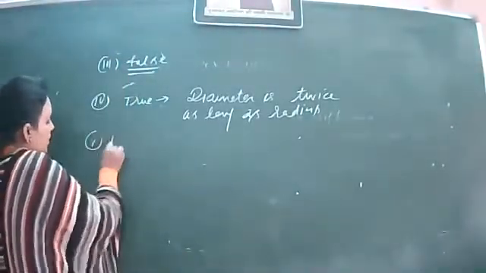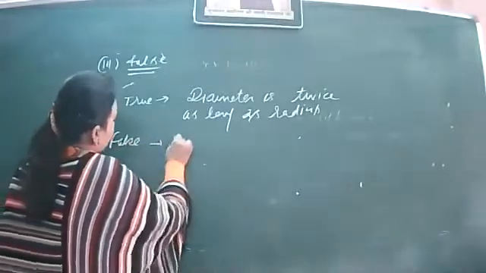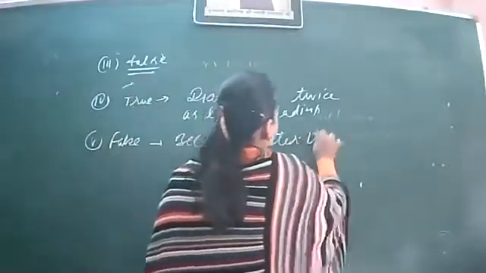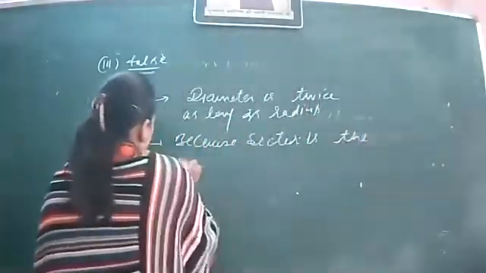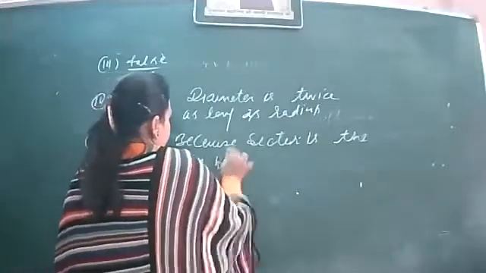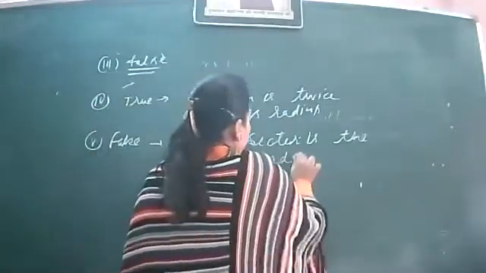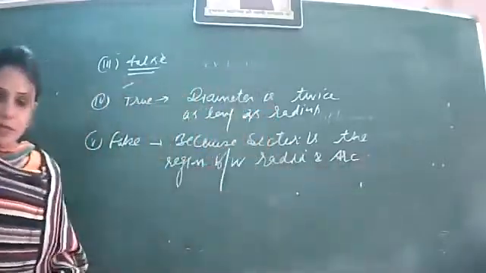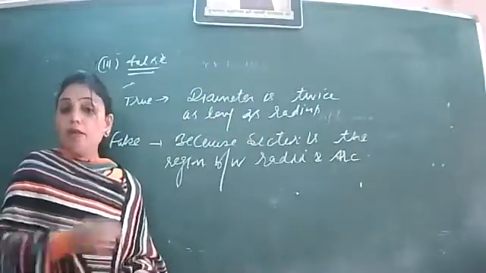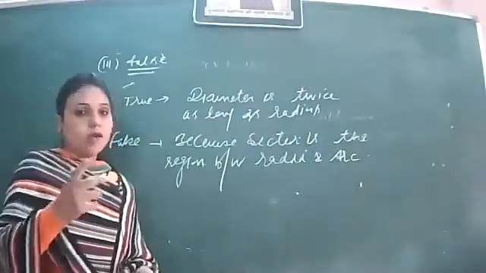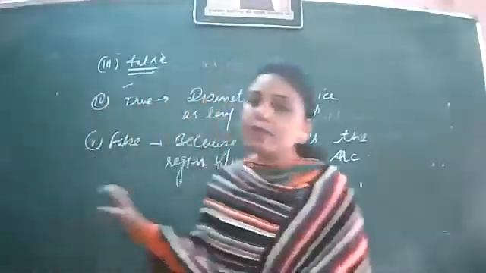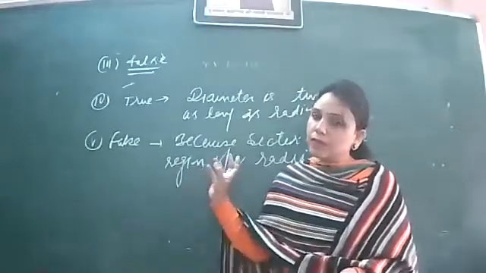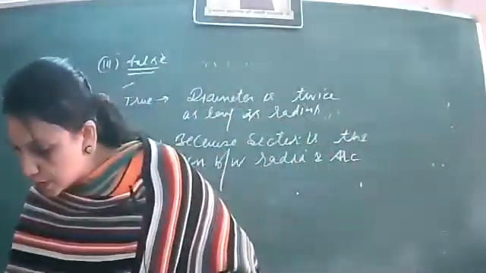No, a sector is the region between radii and arc. So this is a false statement. According to the definition of the sector, it is a region included between the radii and arc. The region between chord and arc is what we call a segment. So this definition of sector is wrong. This is false. Next.